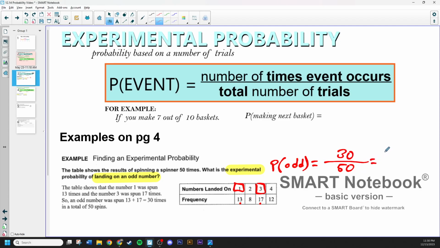So if we simplify that, we'd say 3/5. So there's a 3/5 chance for that to occur, which comes out to 60%. So yeah, I like to put it as a percent often, so you can just kind of rationalize what that looks like. Oftentimes we'll be able to comprehend 60% better than we will 3/5. But leaving it as 3/5 is perfectly fine. All right, let's take a look at our next one.